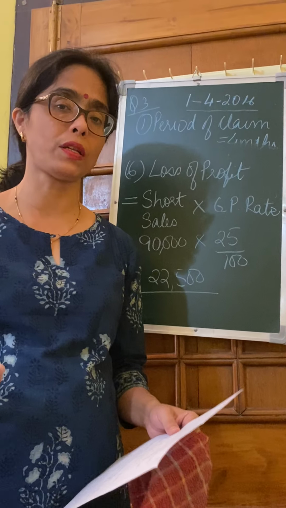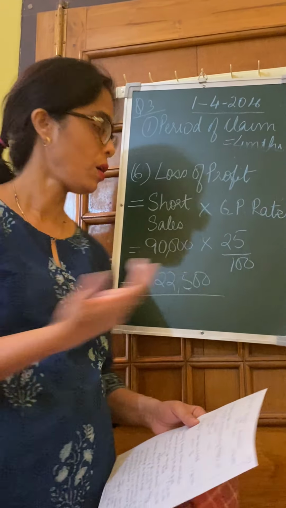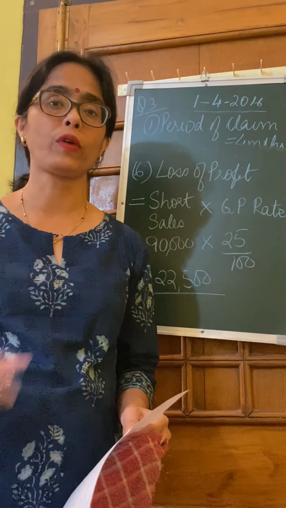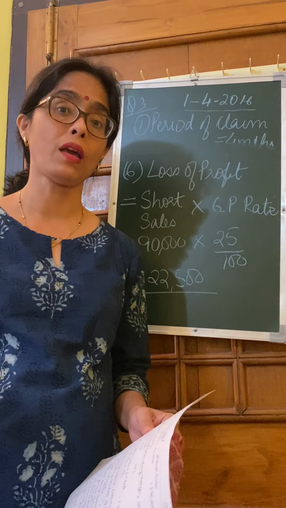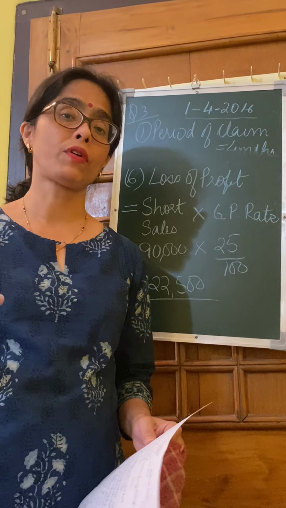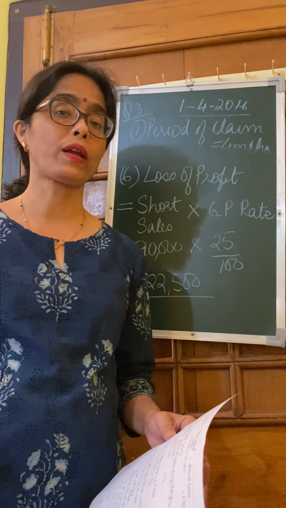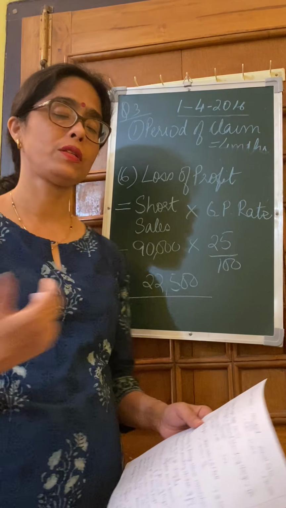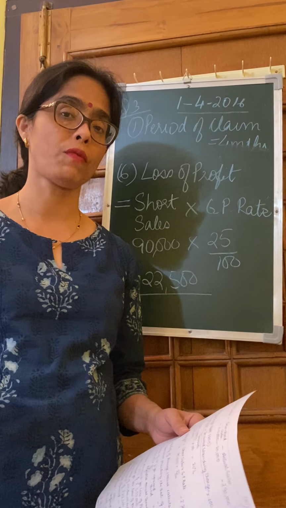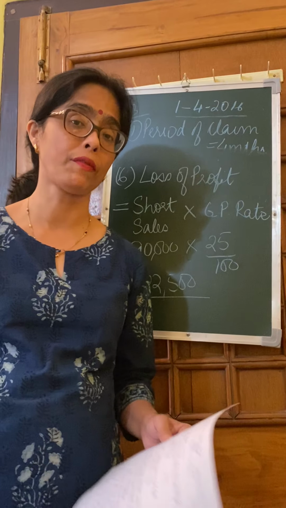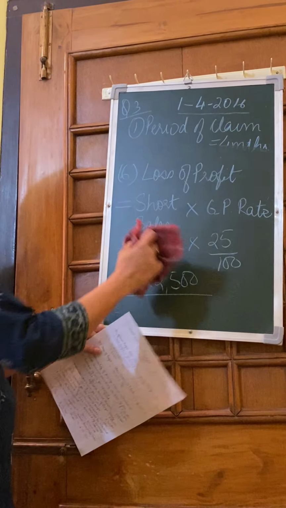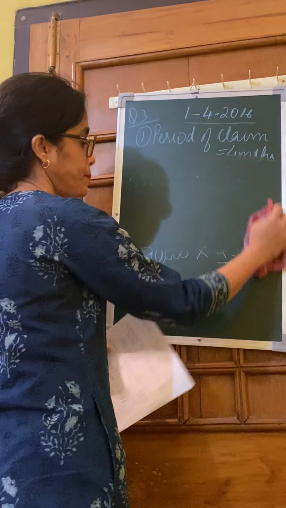because we have already taken a policy of 60,000. It may seem that in 60,000 we have earned a loss of, no, we cannot do that. We have to again see whether the insurance coverage of 60,000 is enough. We don't see for a particular period, we see the annual coverage. So it's 60,000. We have to see whether this 60,000 is enough.